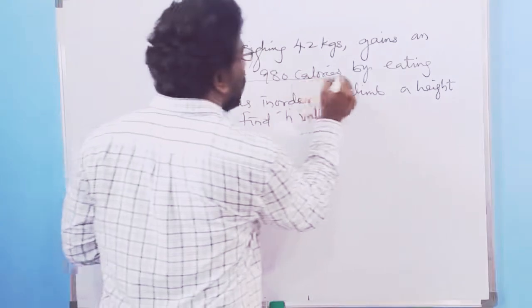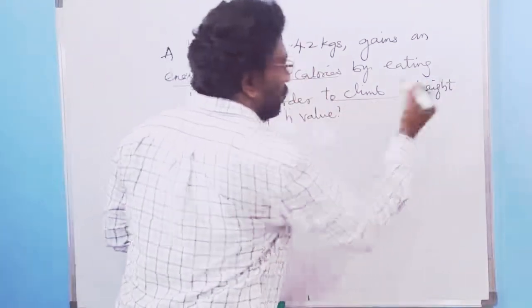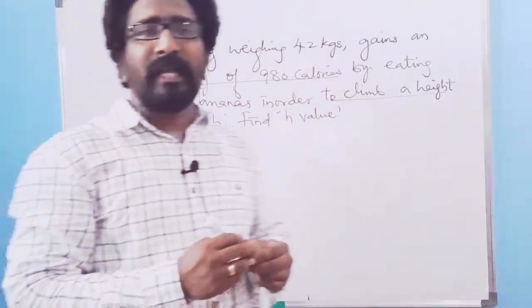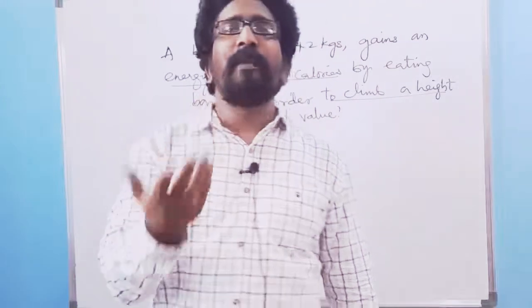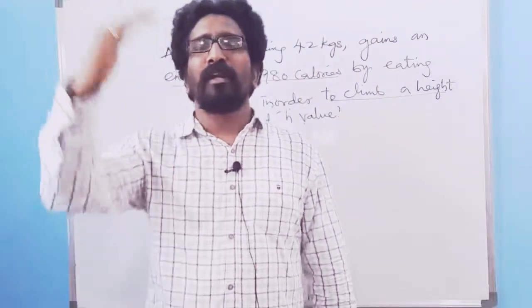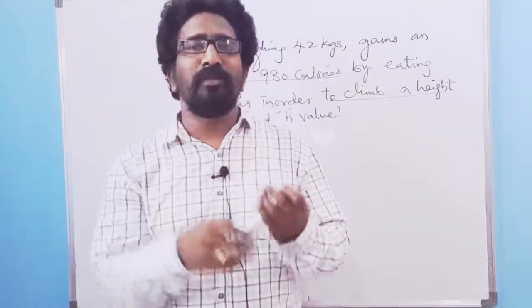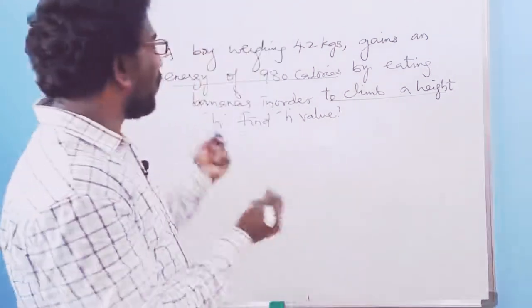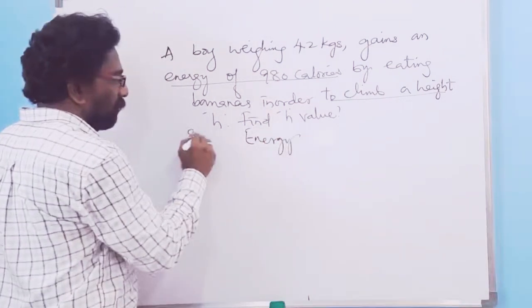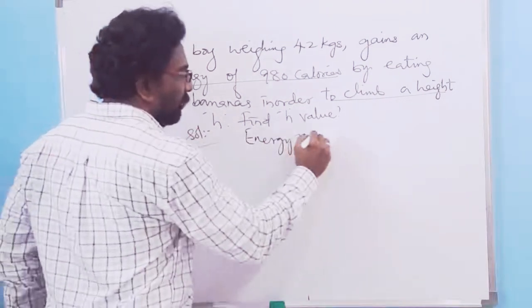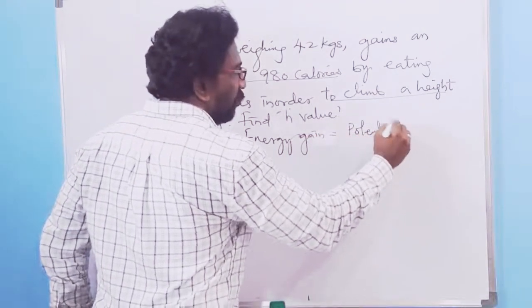The energy gained, 980 calories, is being used to climb a height. So the energy gained by the boy is used for doing some work. That's why I can write: energy gained is equal to potential energy.